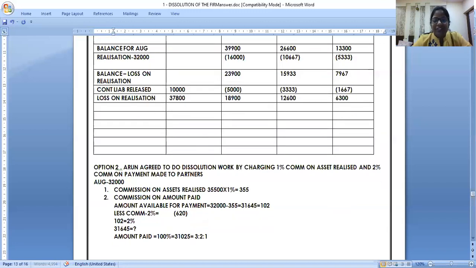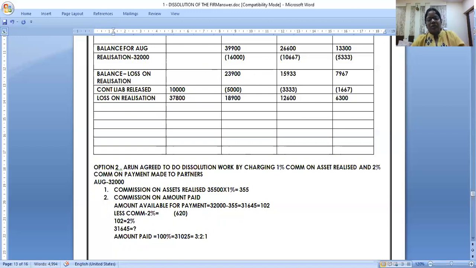Now the question with this option 2 is, will this commission affect the tables? No. Arun is taking commission in cash. 32,000 he has got in a bag. Out of that 355 he took home, his commission. From the remaining bag again 620 he took home, and 31,025 he is distributing. So don't add commission in the capital account. He will take it in cash.